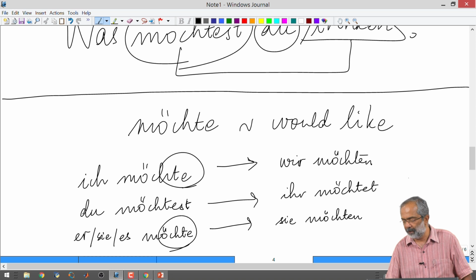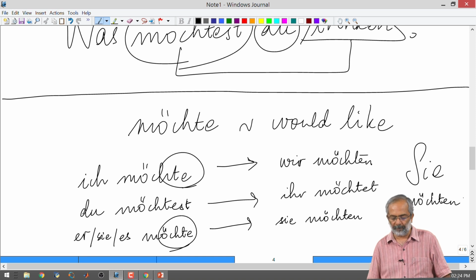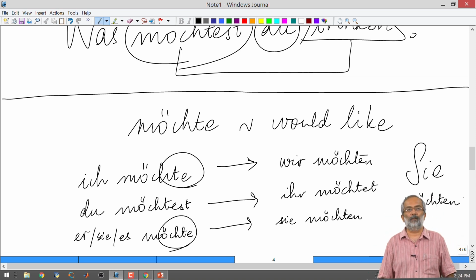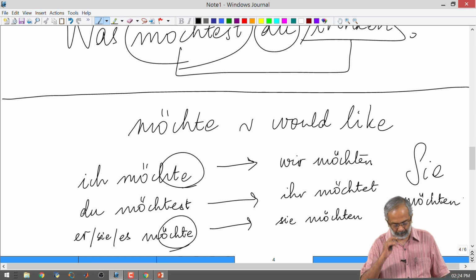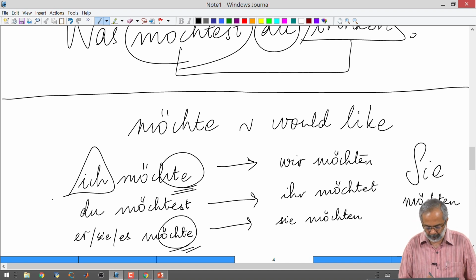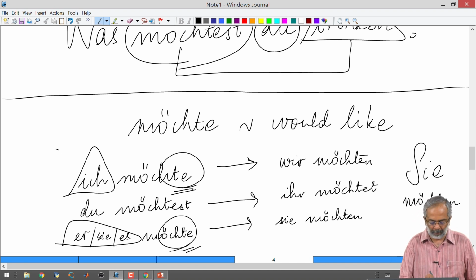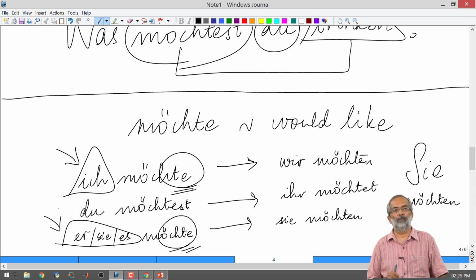And of course the big Sie in all cases is also möchten. Okay. So this is the conjugation table roughly for möchte, and the thing to note is that ich and er, sie, es have the same conjugation, möchte.